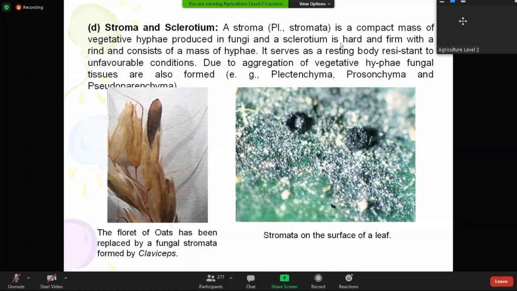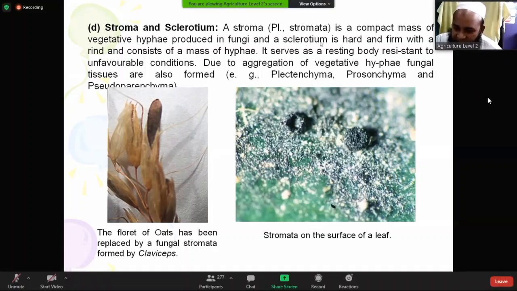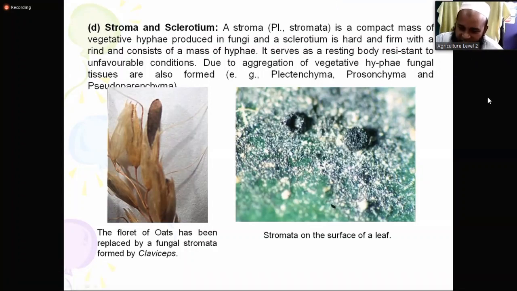And sclerotium is another structure. When this stroma-like structure is hard and firm, very strong, with a rind, a peel, an outer surface like the skin of a fruit, and consists of a mass of hypha, it is called sclerotium.